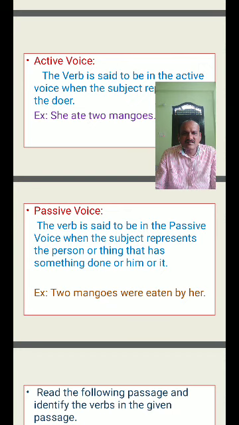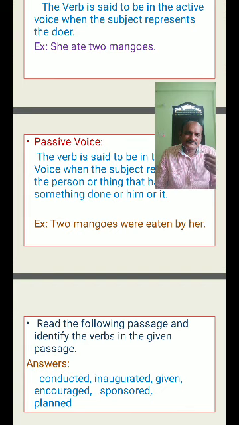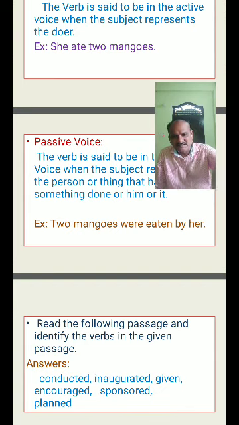For example, two mangoes were eaten by her. Like this, we will discuss many examples.